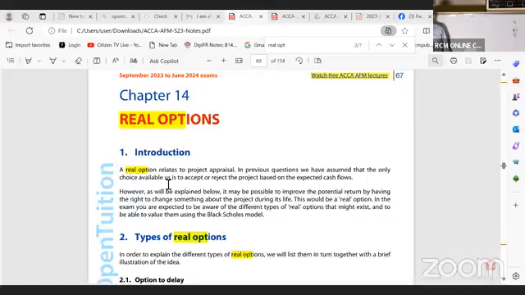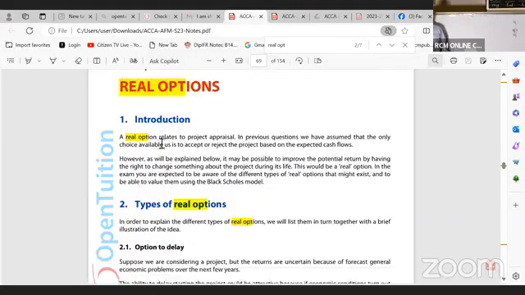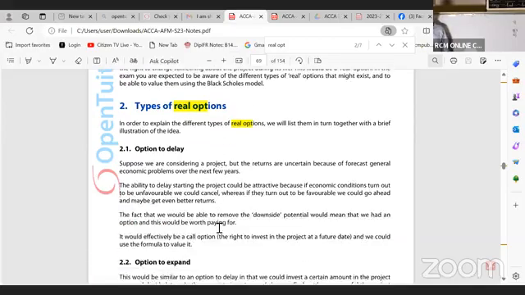So a real option relates to project appraisal. We are told here, types of real options, there are normally 4. In order to explain the different types of real options, we list them in full together with a brief illustration of the idea. Number 1, we have option to delay.